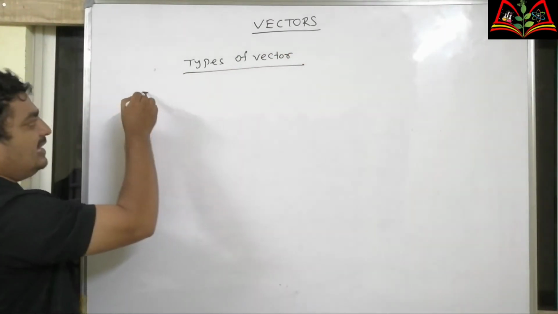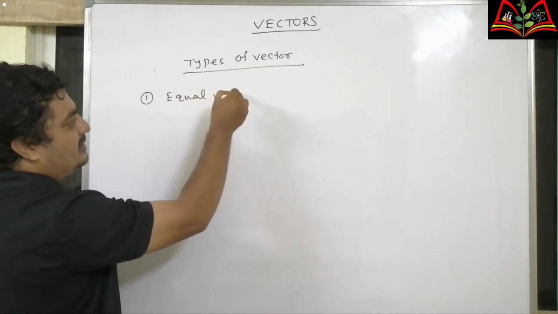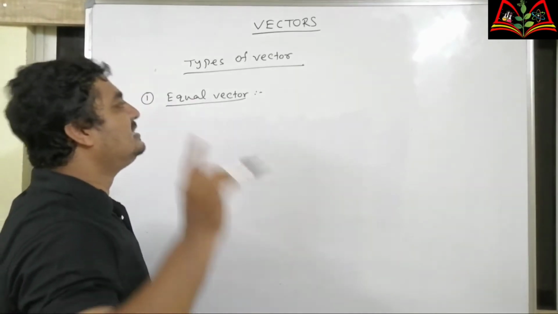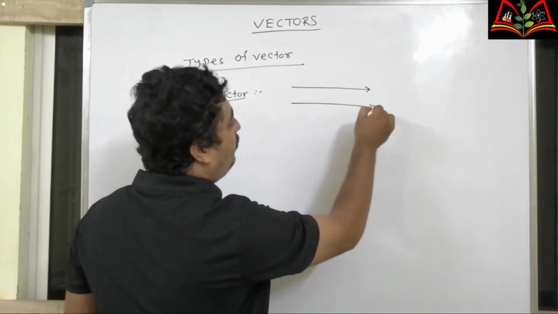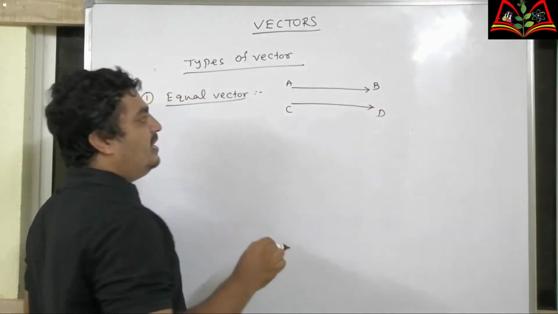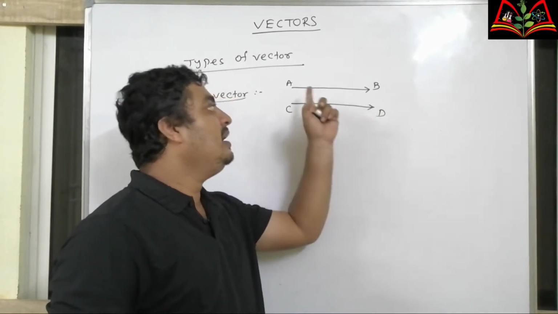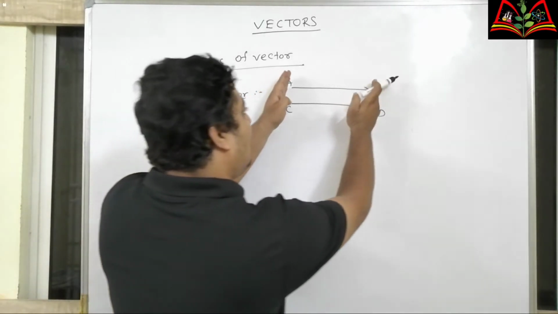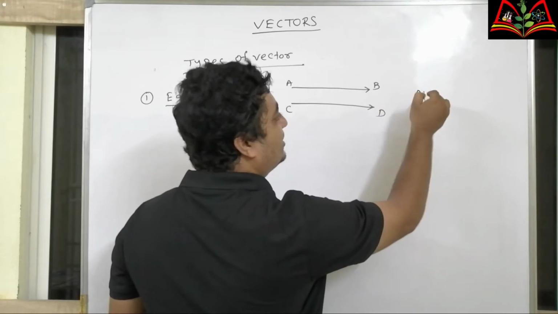So first one is equal vector. That means they have same direction and same magnitude. Then they are called equal vectors. Here, if AB and CD are parallel, they point in the same direction and they have same length. Then they are called equal vectors.